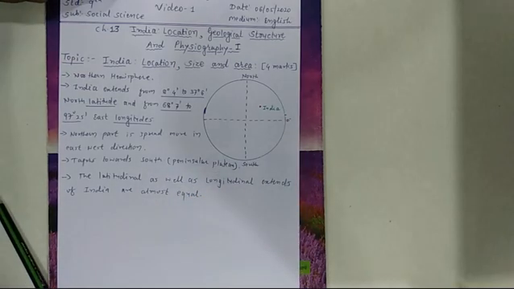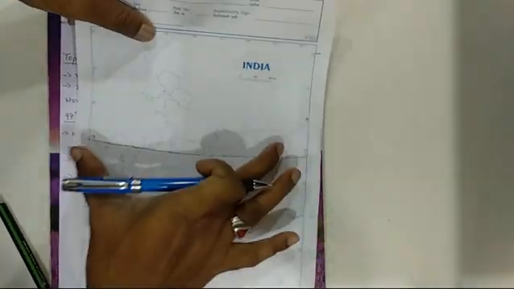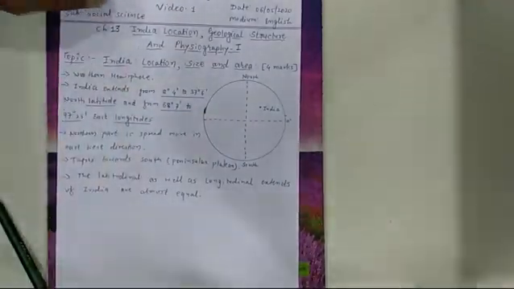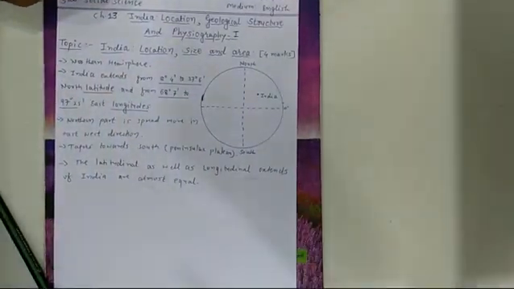Now you just see that the same latitudinal and longitudinal parts are almost equal, but there is some difference, and that I mentioned here.